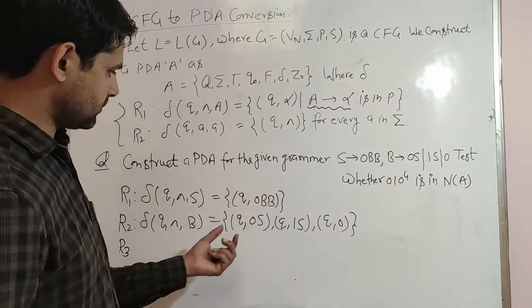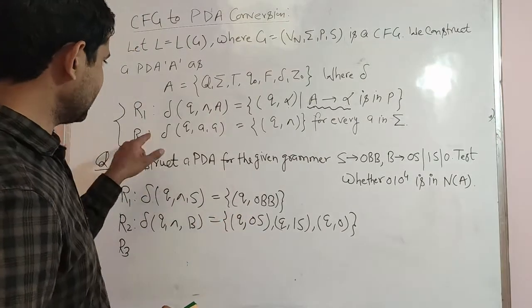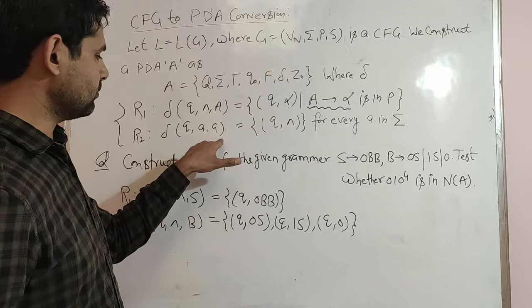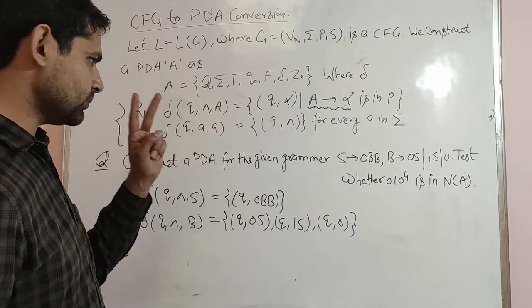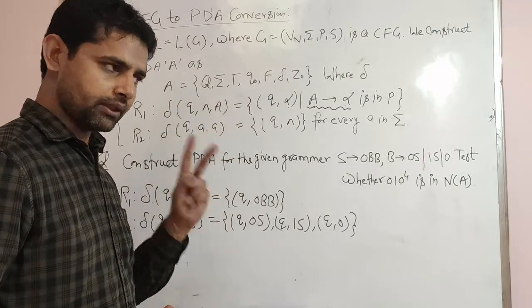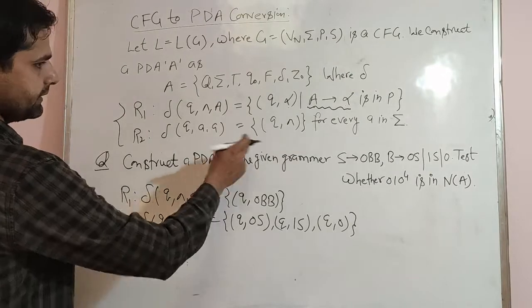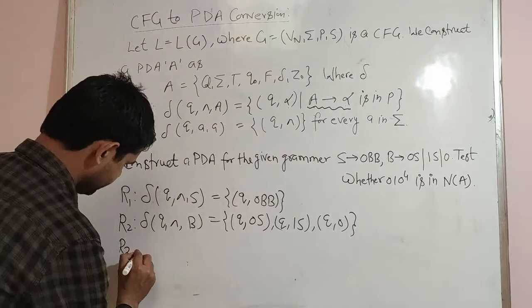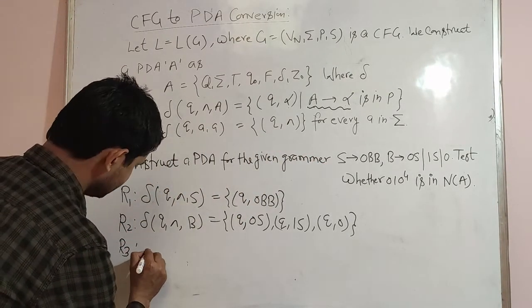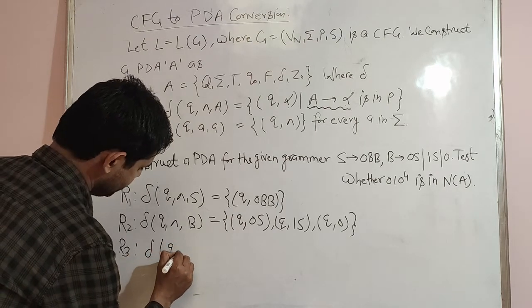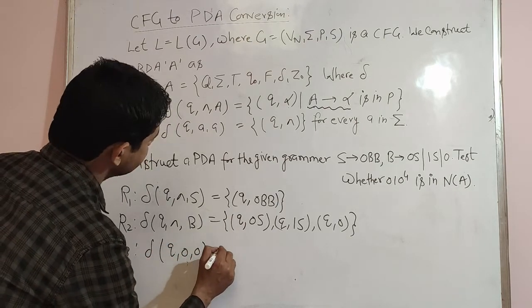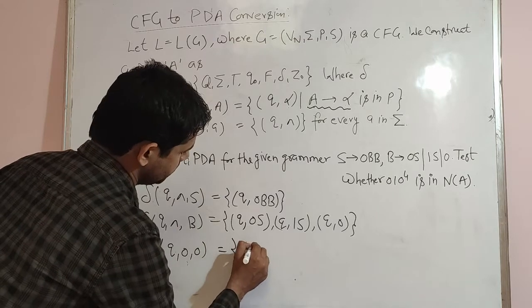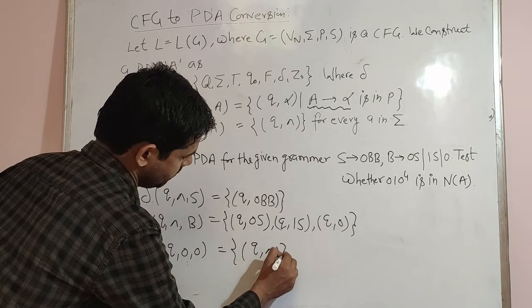Now we have 2 terminals, 0 and 1 there, right? We will write that production, means R2 rule. We will apply on 2 productions, two input symbols, right? One is 0 and another one is 1. We will apply this one. R3 will be delta Q 0, 0 equal to null.